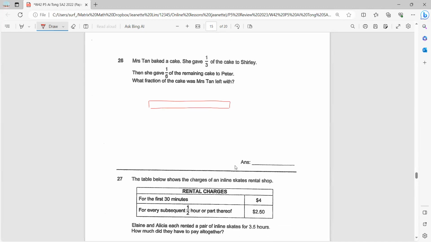So this is the whole cake. She gave 1/3 to Shirley. Now I want 1/6 of the remainder. You can either redraw the remainder, cut it into 6, or you can cut it into 6 straight away, which means this has to be cut as well. Okay, so 1/6 of the remaining is this, Peter. So what fraction is she left with? Now you just count. That's 5 out of the whole thing, just 5 out of 9.